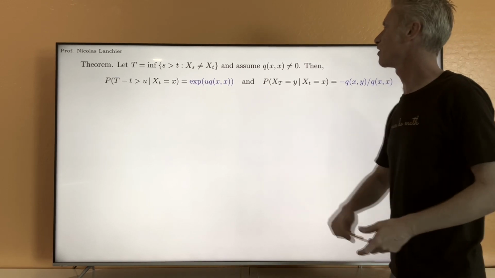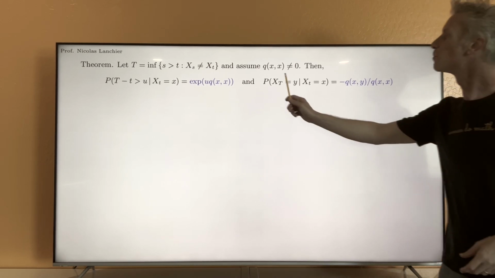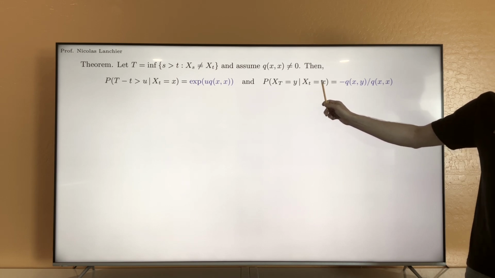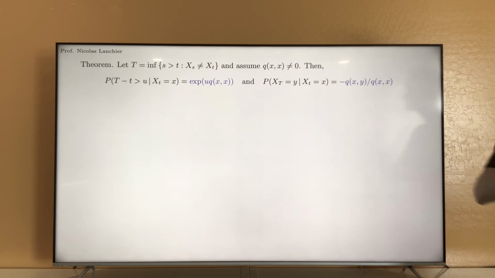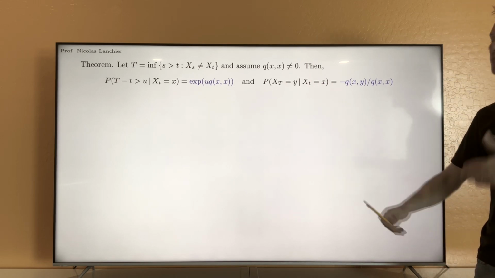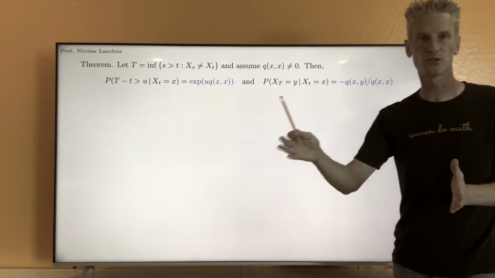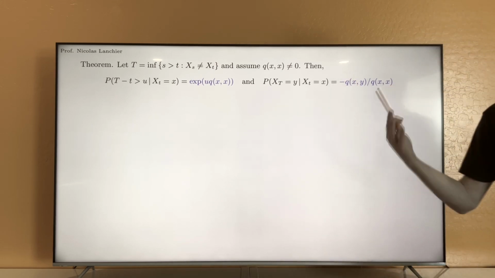And the second part of the theorem says that at this time t, the time to the next jump, the probability that the process is in state y, again, given that we are currently in state x, is going to be equal to minus qxy over qxx. Remember, qxy is the rate at which we jump from x to y, and minus qxx is the rate at which we jump from state x. So the probability that the jump is from x to y is equal to the rate at which we go from x to y divided by the rate at which we jump from state x to any possible other states.